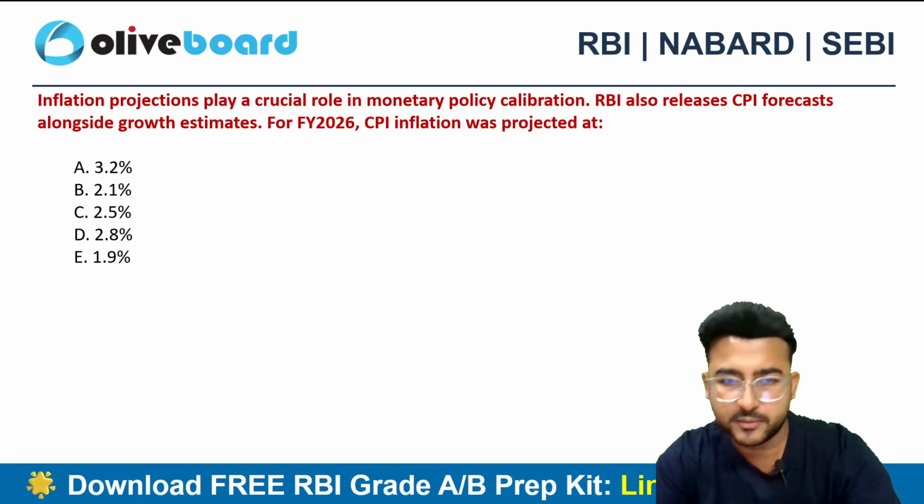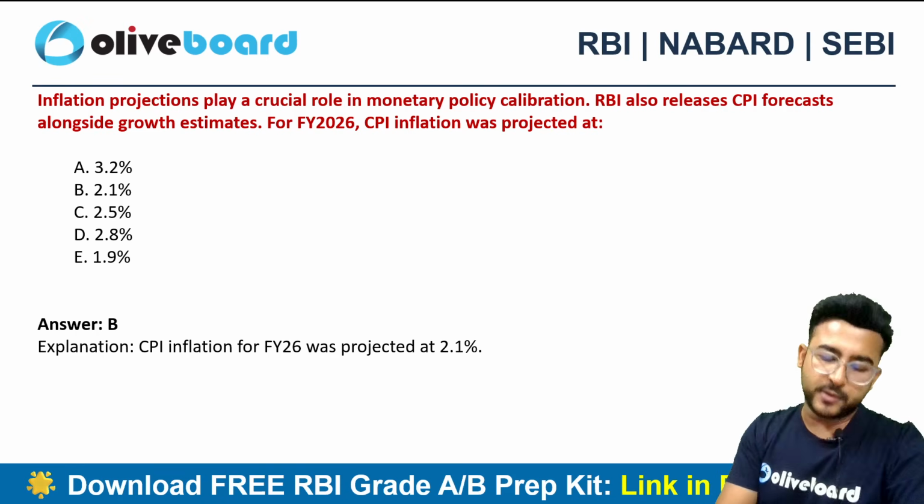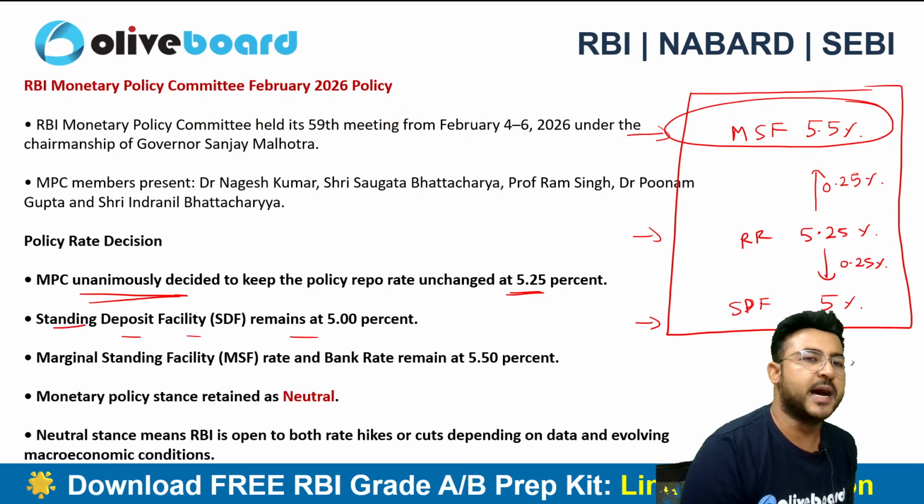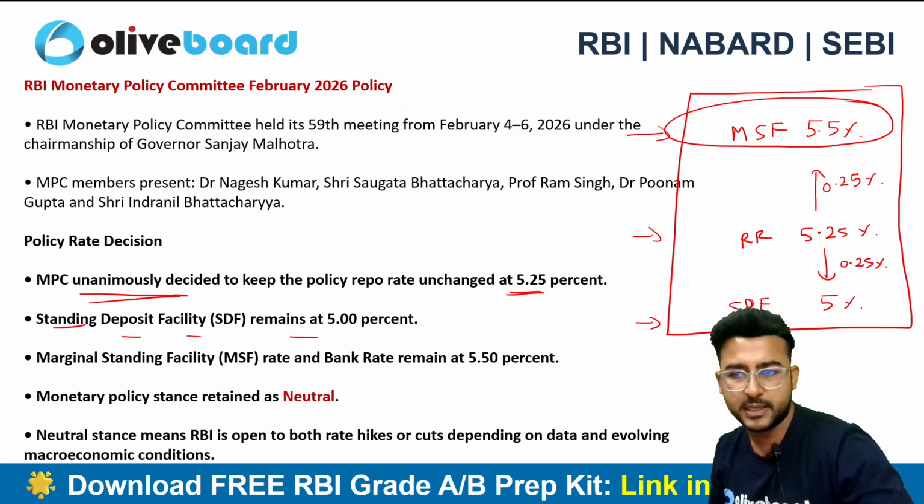The correct answer here will be option B. 2.1% is the correct choice. Okay, 2.1%. So this is from the RBI MPC meeting February 2026.